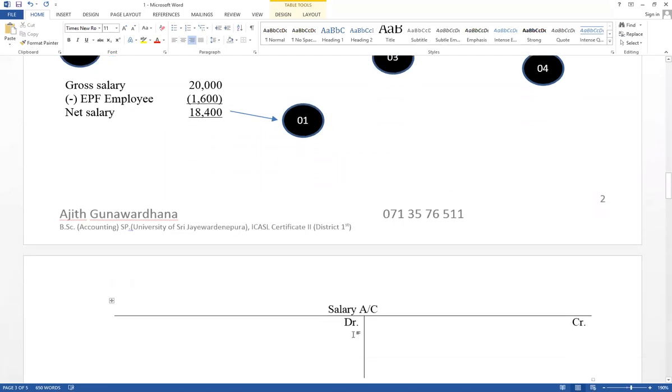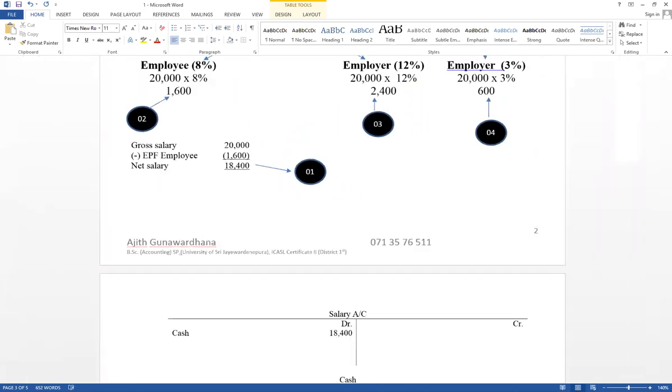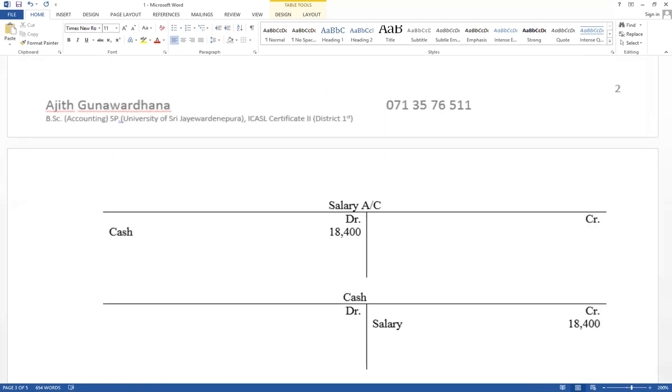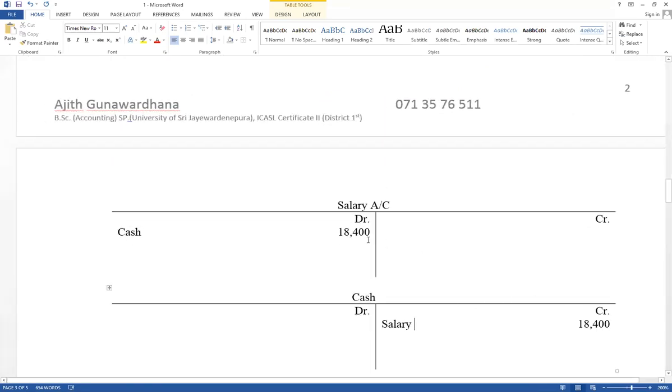Salary account debit 18,400 with the name of the other ledger account as cash, and cash account credit 18,400 with the name of the other ledger account as salary. Cash account credit, salary account debit. This is step number 1.